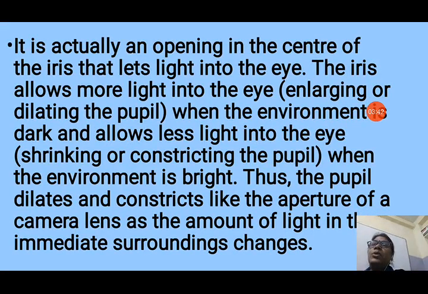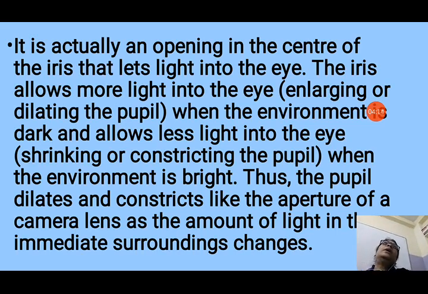So the iris allows more light into the eye, enlarging or dilating the pupil. The pupil can become smaller and bigger in size according to the environment, whether it is dark or lighted. When the environment is dark, it allows less light into the eyes, shrinking or constricting the pupil. It makes the pupil smaller, and less light will enter. When the environment is bright, the pupil dilates and constricts like the aperture of a camera lens.